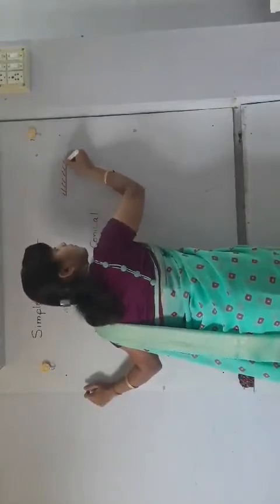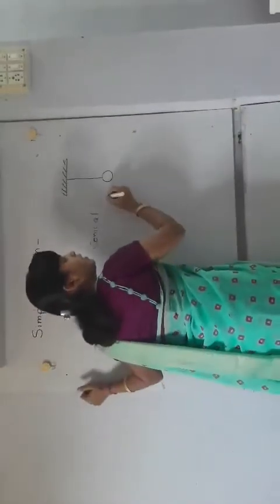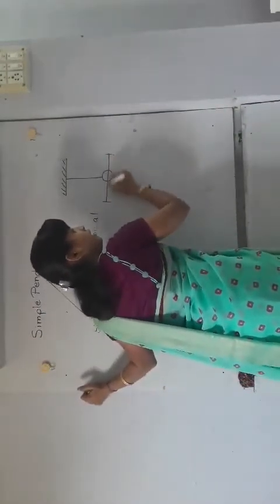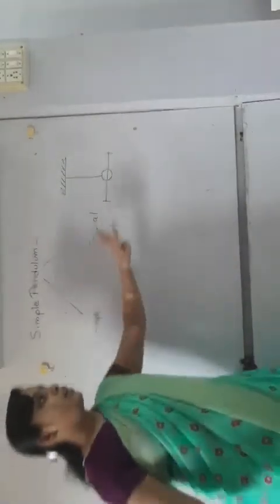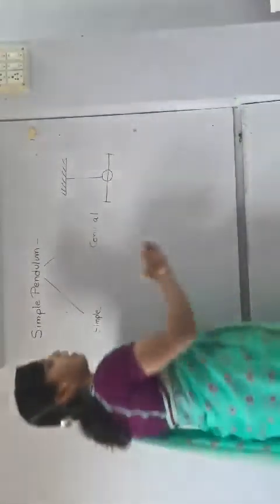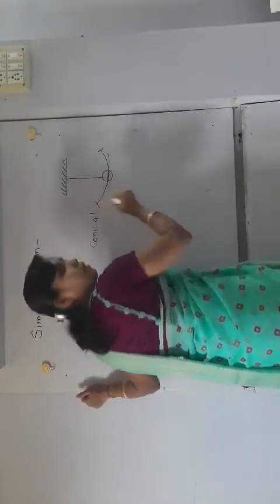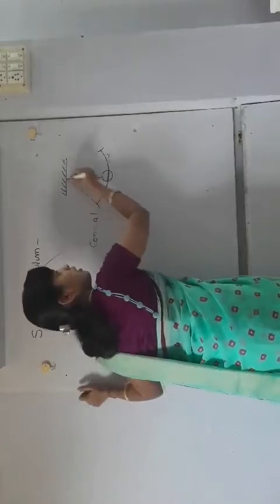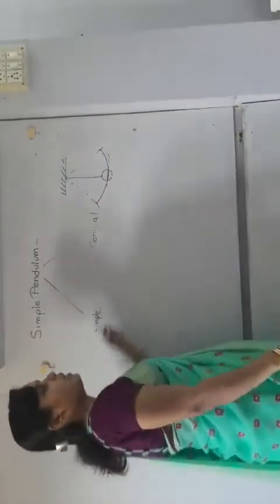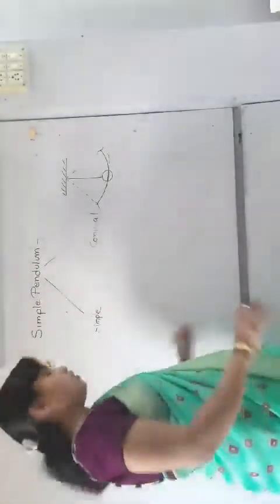Now when there is a rigid support and there is a string, this is a bob, and if its motion is linear, that is straight line, this to and fro motion, then this pendulum is called a simple pendulum. And in a conical pendulum, the motion is angular, that is in terms of a cone. If the motion is of such type, then it is called a conical pendulum. But today we are only discussing the simple pendulum, which is in the chapter of oscillation.